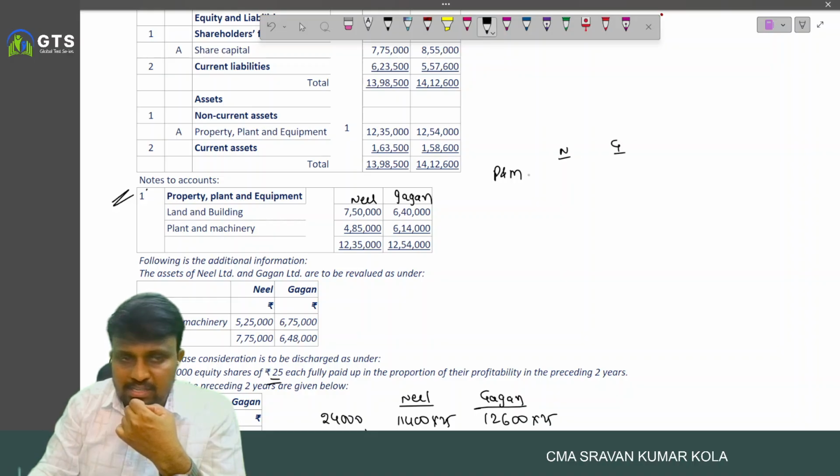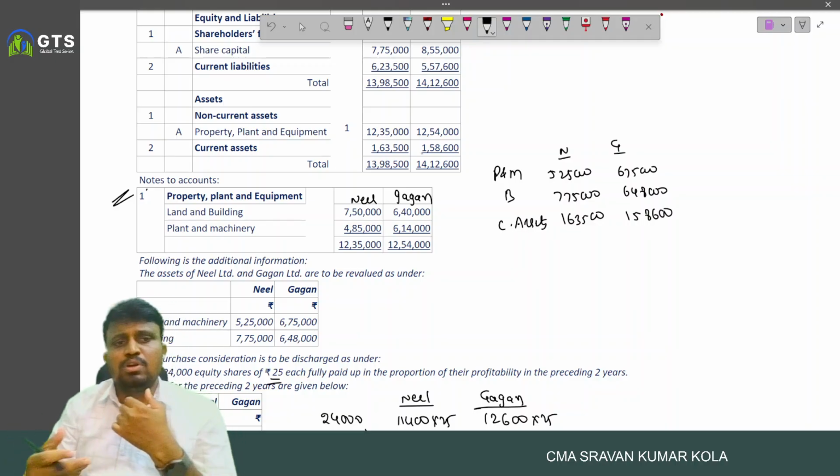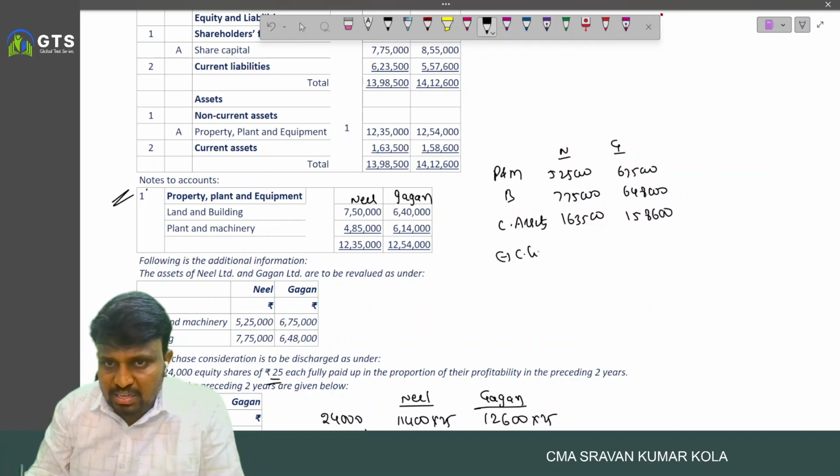So for Neil and Gagan, the revalued figure is 5,25,000 and 6,75,000, and building 7,75,000, 6,48,000, and coming to the current assets 1,63,500, 1,58,600. Because if no revalued figures are provided, we consider them at book value only. And minus current liabilities, so 6,23,500 and 5,57,600. And this is what net assets.